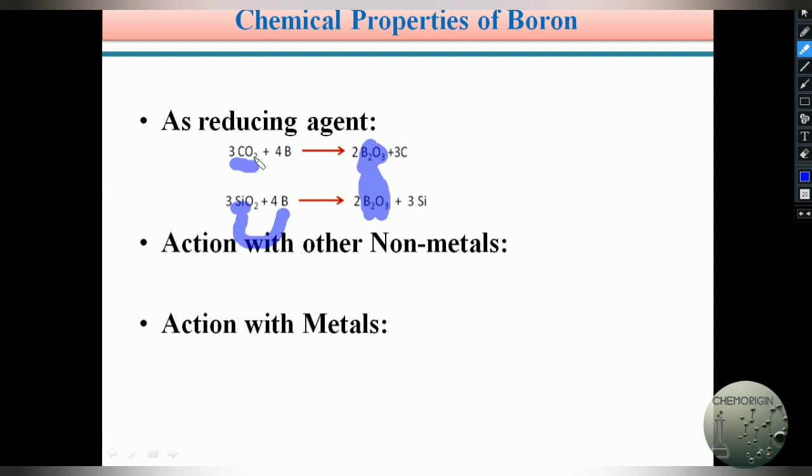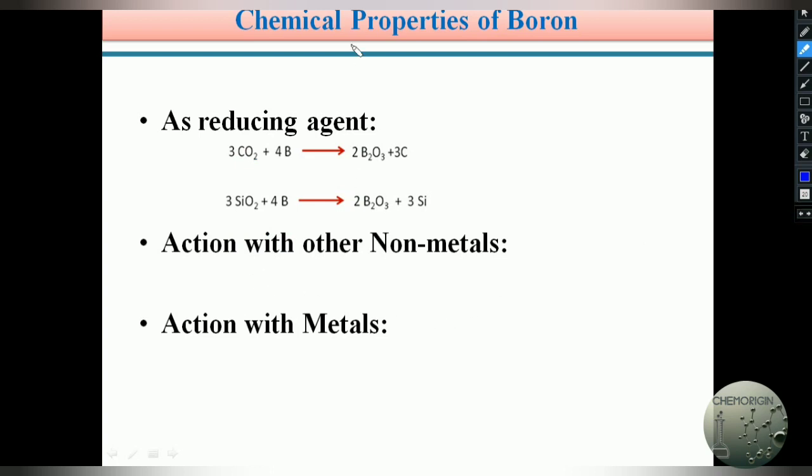If it replaces carbon from CO2, it releases carbon, and it replaces silicon from SiO2 and produces silicon. Hence, here it replaces carbon and silicon from their oxides. Hence, it is known as a reducing agent because boron is oxidized and it reduces the carbon, and here it reduces the silicon. So boron acts as a reducing agent. It replaces carbon from carbon dioxide and silicon from silicon dioxide.